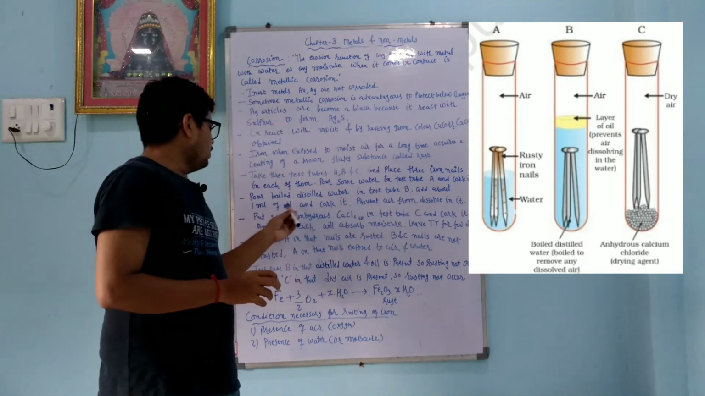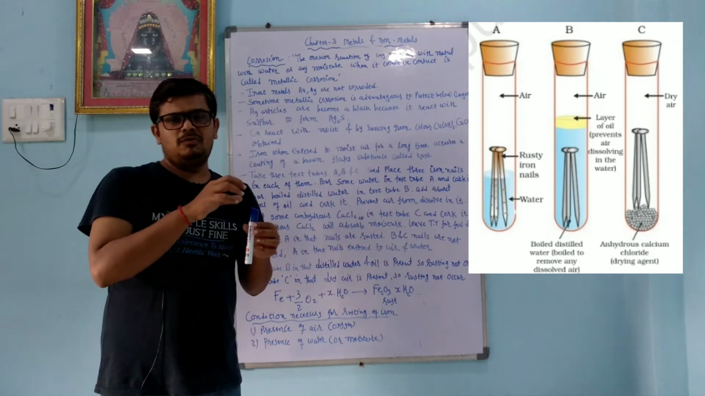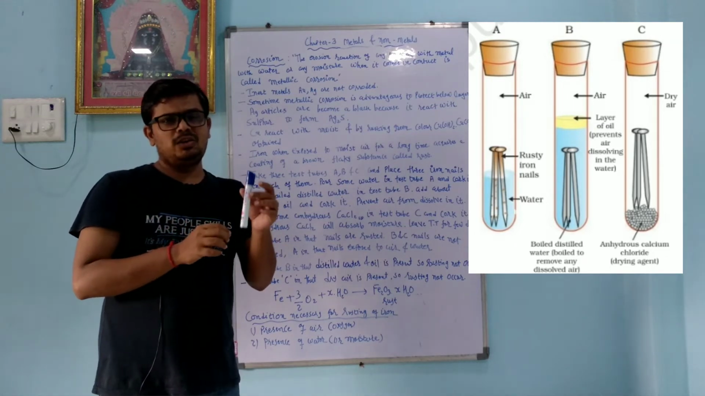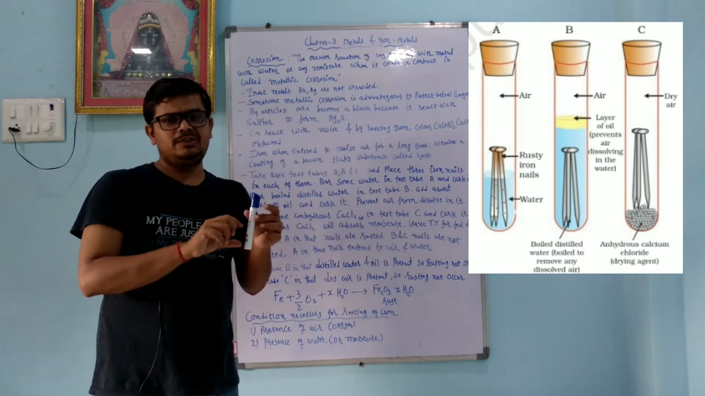Add about 1 ml of oil and cork it. Now what happened? We add 1 ml of oil and we cork it. Totally, here the nails are immersed in the mixture of oil and distilled water.